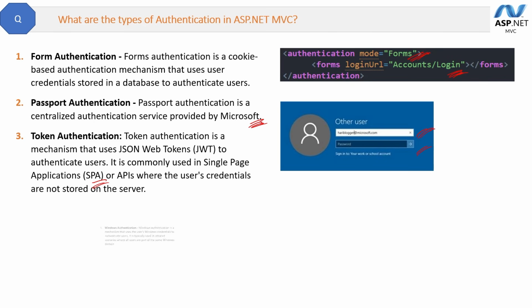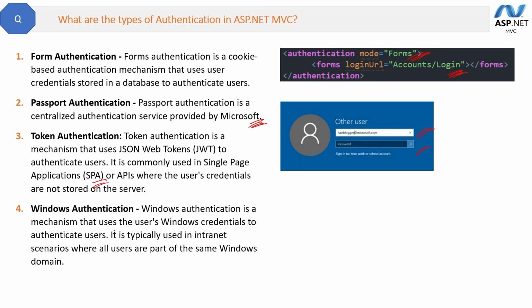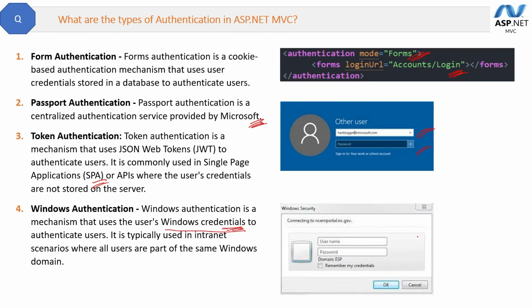The last one is Windows authentication. It is a mechanism that uses the user's Windows credentials to authenticate the user. It is typically used in intranet scenarios where you do not have access to the normal internet, and basically your Windows account credentials are going to be used for authenticating you, okay? All right, these are the few authentication techniques you can share to anyone.